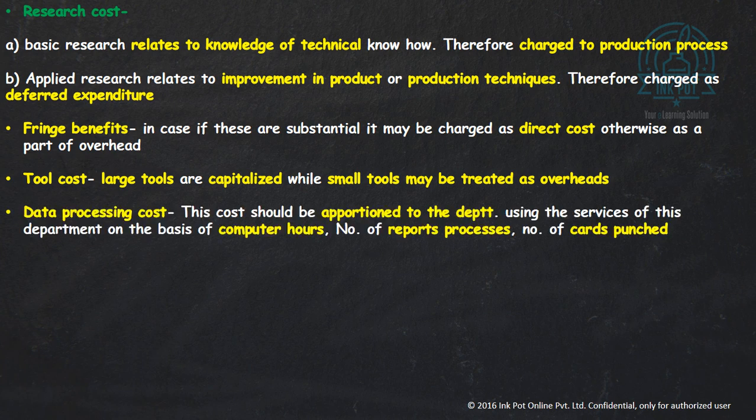Data processing cost. This cost should be apportioned to the department using the services of the department on the basis of computer hours. For example, data processing cost of factory department should be charged to factory cost, and so on.